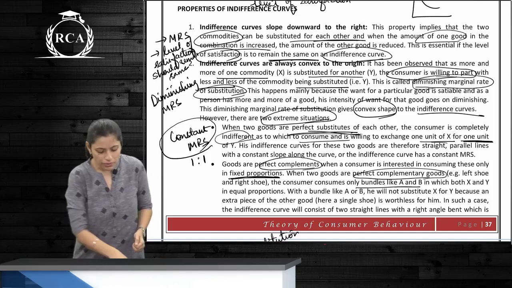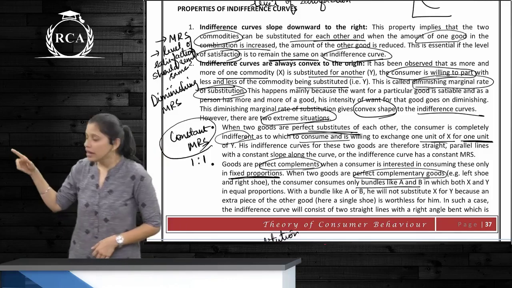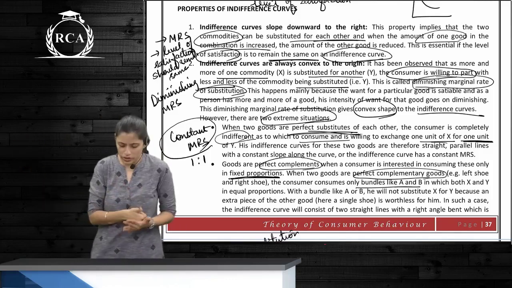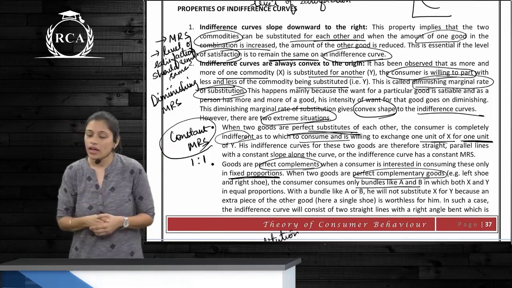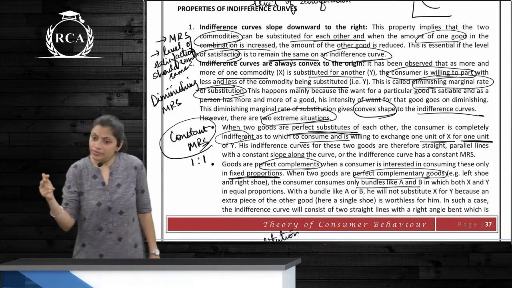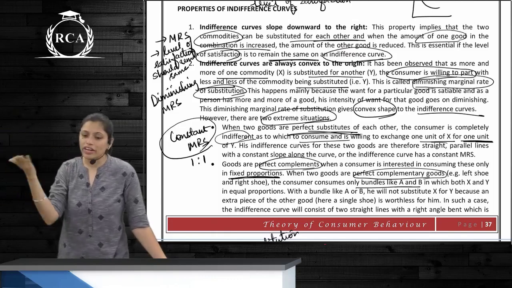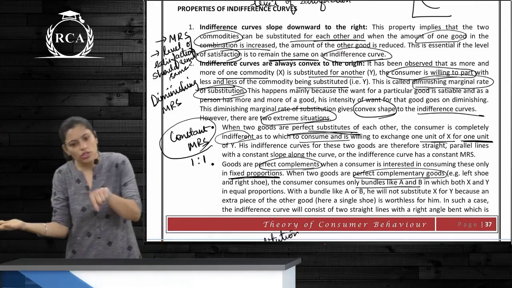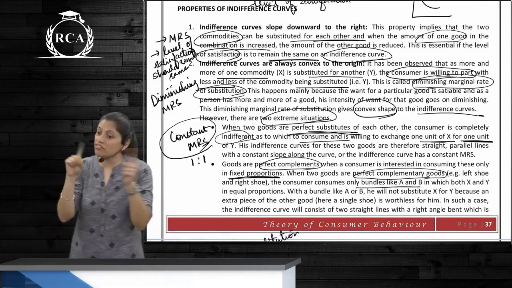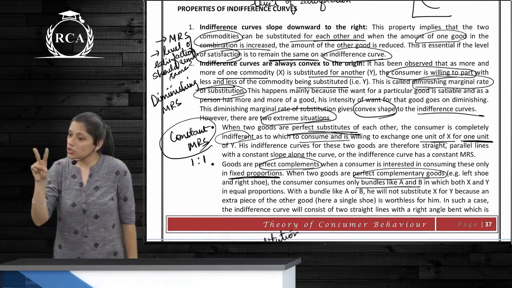Now, what are the properties of an indifference curve? First, the indifference curve slopes downward to the right. Reason? MRS is falling and the level of satisfaction should remain the same. So, when you forego certain units of this good to get an additional unit of that, there is an inverse relationship between the two goods.